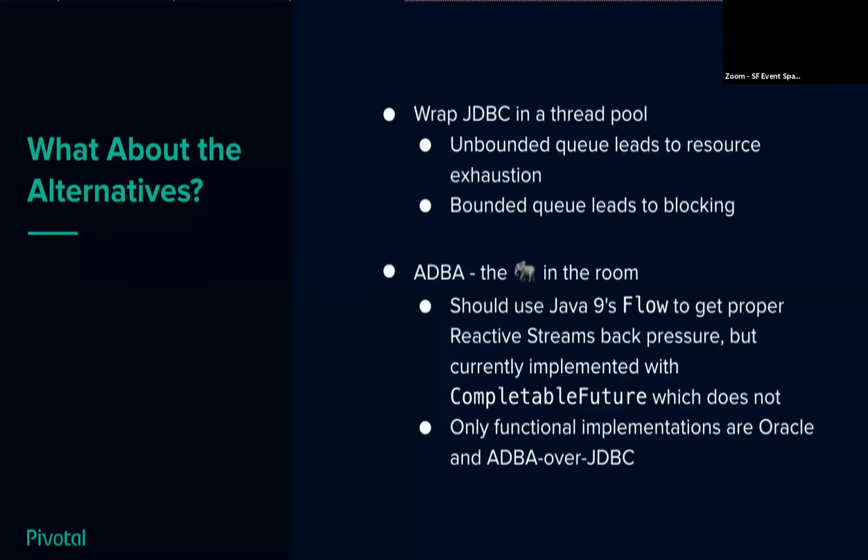They've gone down the path of asynchronous is sufficient. We don't believe that's true. We believe ADBA, rather than being based on CompletableFuture, which is purely asynchronous and doesn't have any of the push-pull back pressure or lazy initialization, should actually be building on top of Java 9's Flow, which is, for all intents and purposes, exactly Reactive Streams.